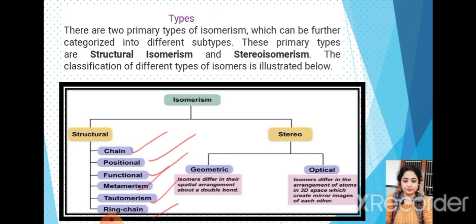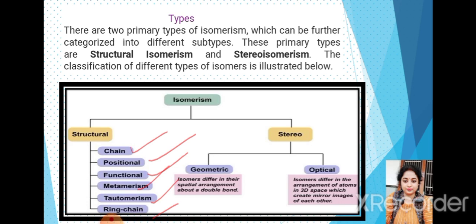It is due to the difference in relative arrangement of atoms or groups in space. Stereoisomers are compounds having the same molecular and structural formulae but different spatial arrangement of atoms or groups.